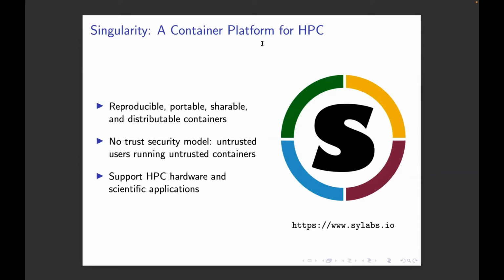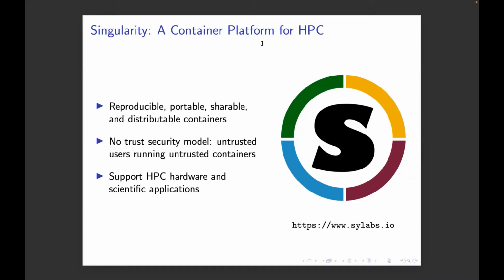The scientists and HPC users came to the more IT-oriented people and said, hey, what can you guys do? We want Docker, but there is no Docker that you'll let us run. So one of the people there invented the version of Docker that they would run, and that's what's called Singularity. It gives you all the same advantages of containerization: reproducible, portable, shareable, distributable containers.